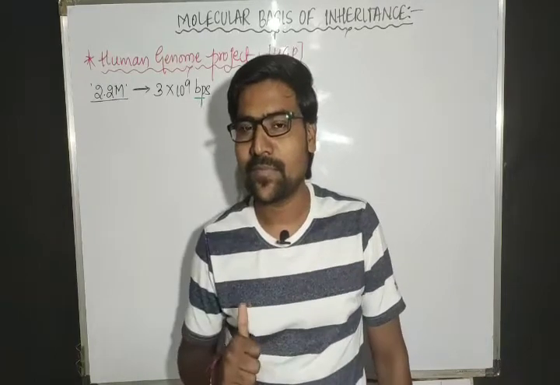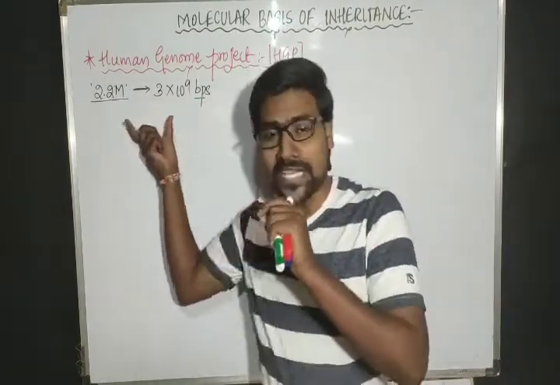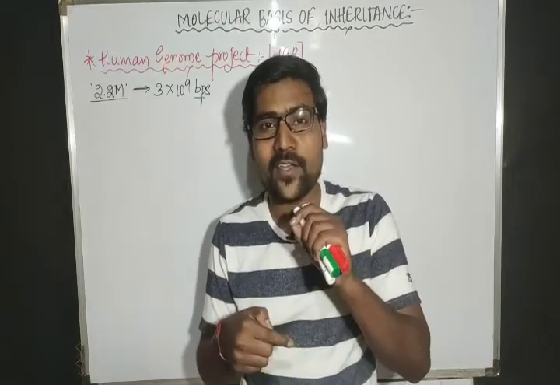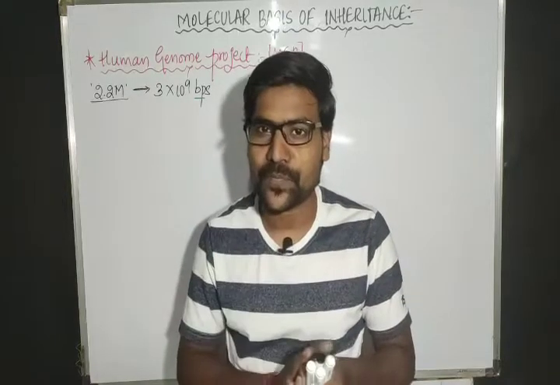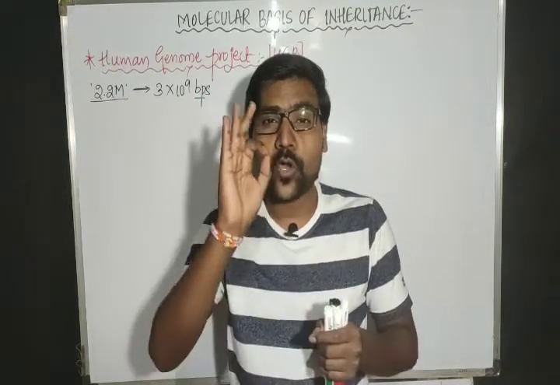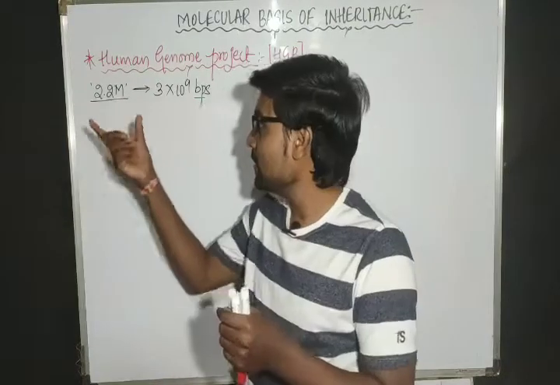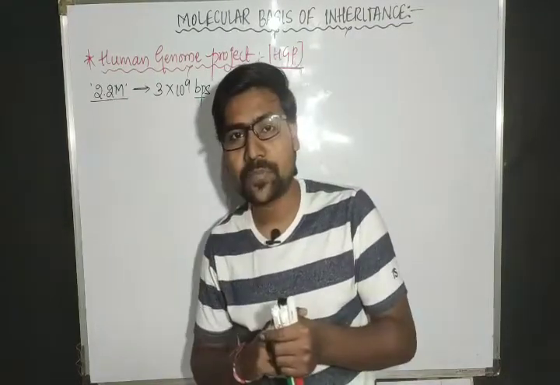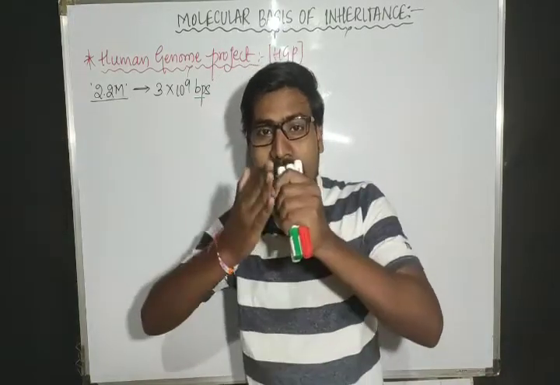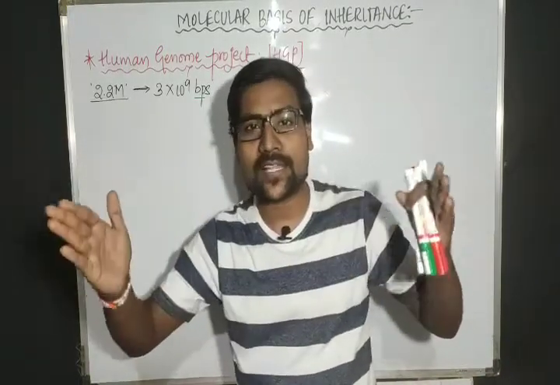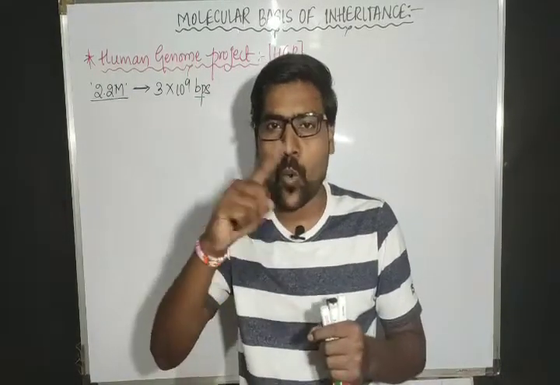That is first thing. And second thing, even though we say these many number of base pairs are present in the DNA, whether we know all the base pairs or not, that is the second question. Yes, we know each and every base pair in the order present in this much of DNA. That means in 2.2 meter DNA, how many base pairs or sequences we can see? All the sequences already we know, step by step, one after the other.